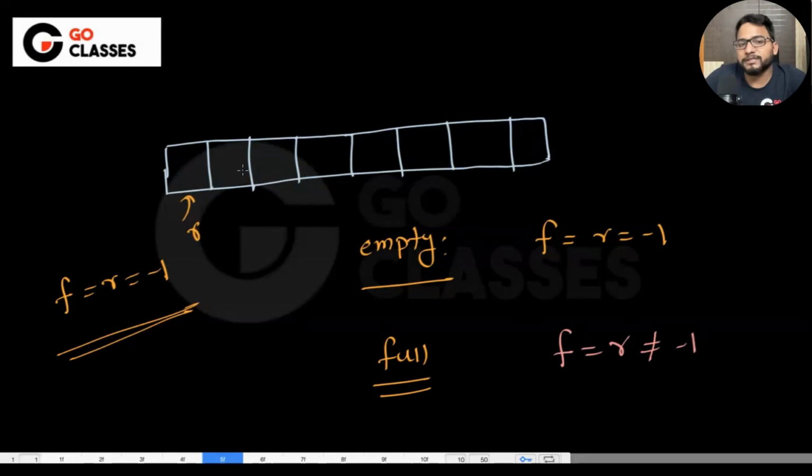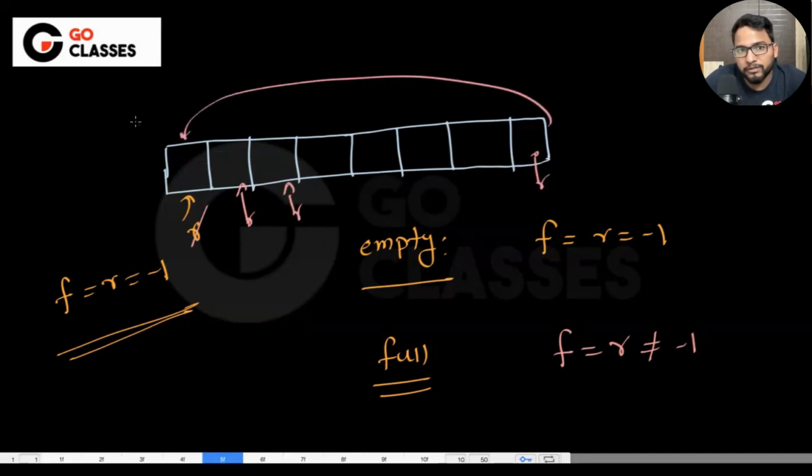So basically, if you want to check whether the queue is full or not, R will keep on incrementing, right? And the moment you fill this, R will come back here, and front and rear both are equal. Tell me, for full, should both be 0?